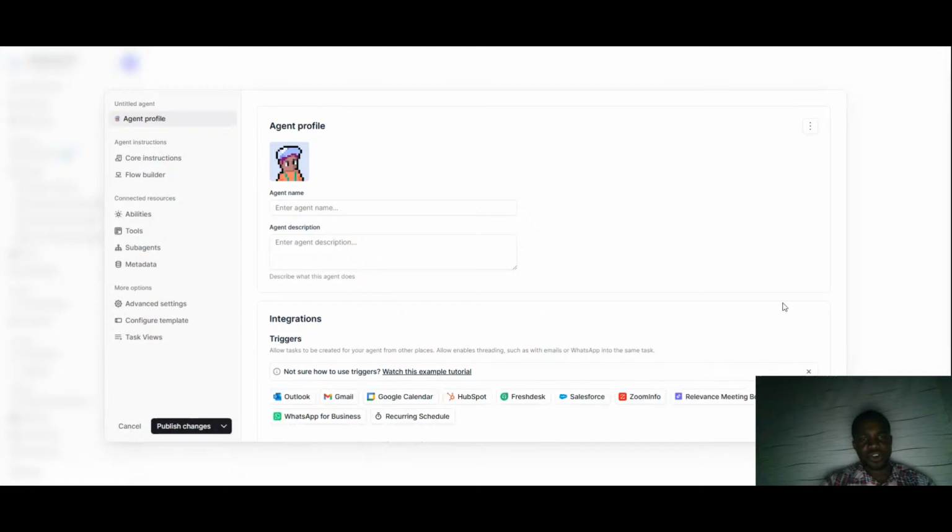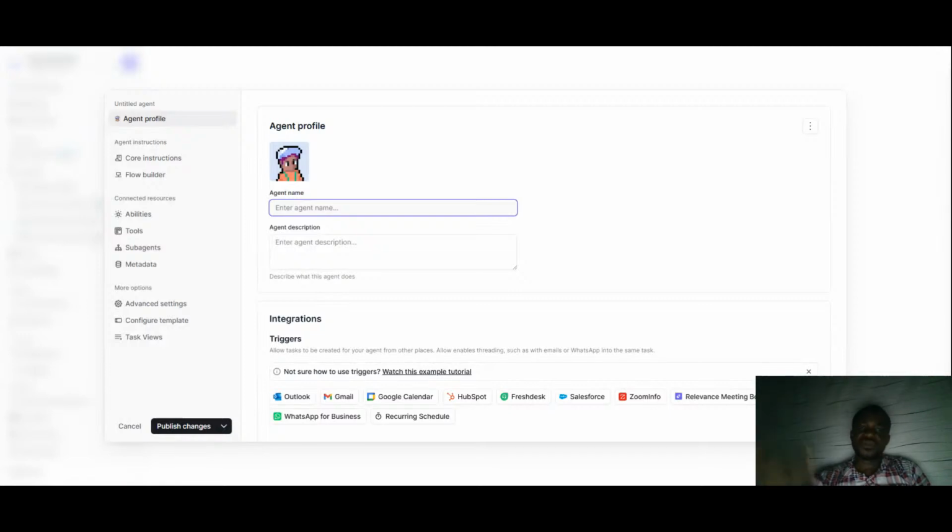and this particular window comes up where you have your agent profile. This is where you give the details to your agents. Firstly, it asks for an agent name. So right now we're just going to do a very simple AI agent for today. I want an AI agent that can do a Google research for us.